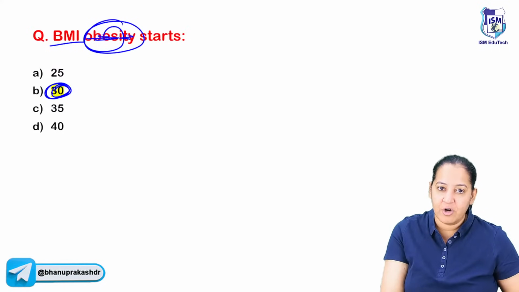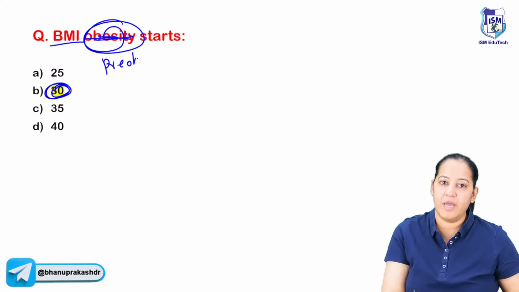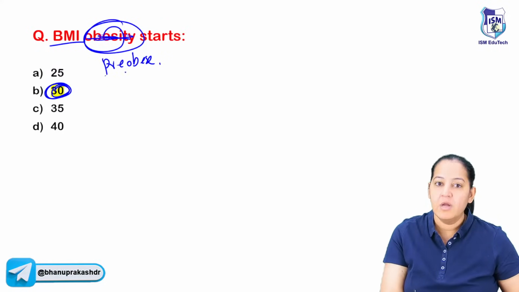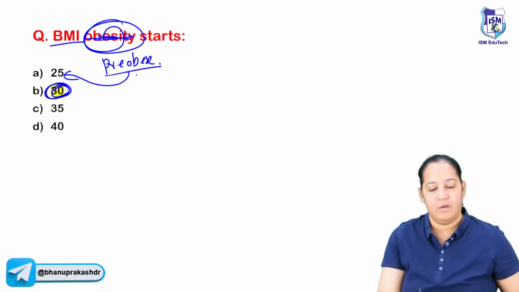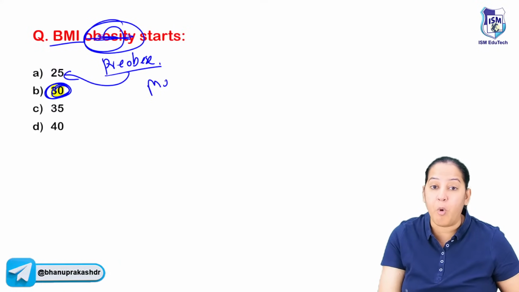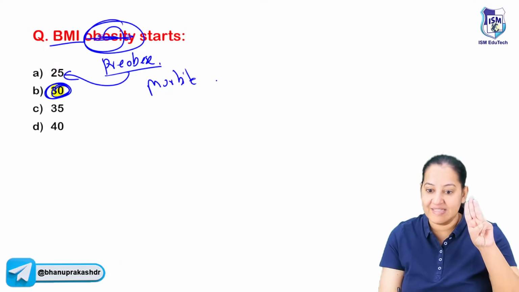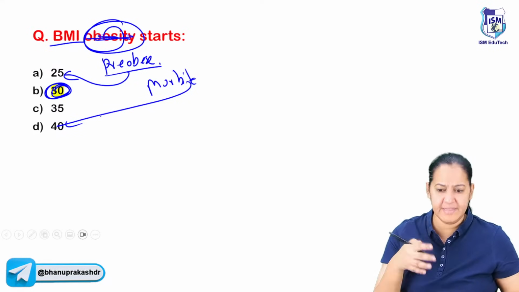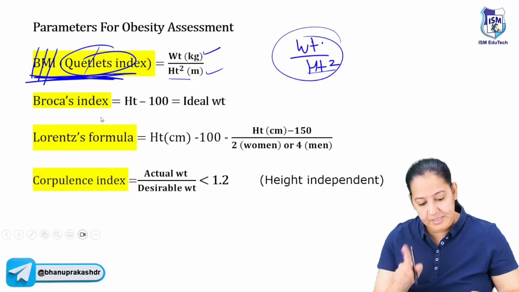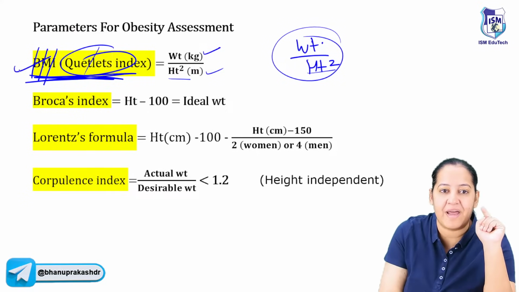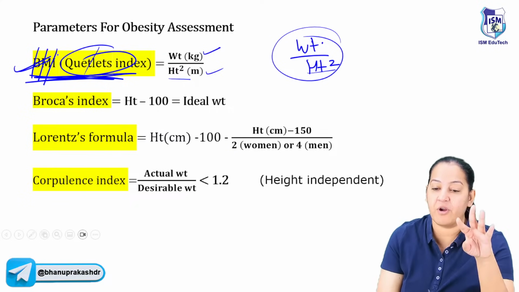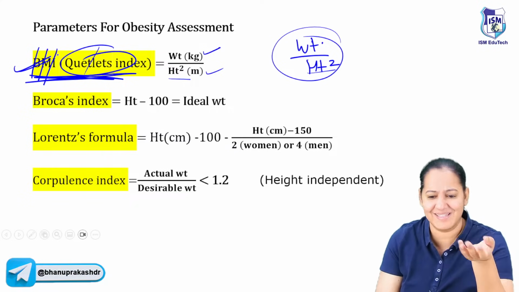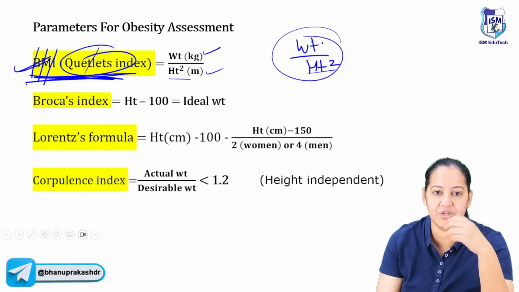If I change the word obesity to pre-obese, what is the answer? Pre-obese starts at 25. If I say morbid obesity, grade 3, it will be more than 40. In this way, you can get various questions. This is one of the parameters, the best parameter. Apart from that, we have 4 more parameters. Let's discuss them also, because you can get questions on them.